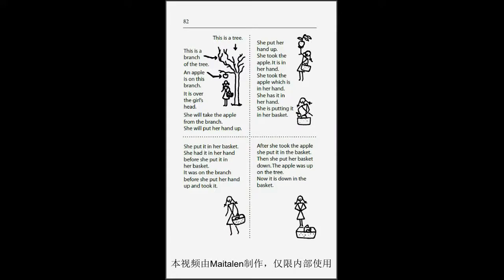This is a tree. This is a branch of the tree. An apple is on this branch. It is over the girl's head. She will take the apple from the branch. She will put her hand up.